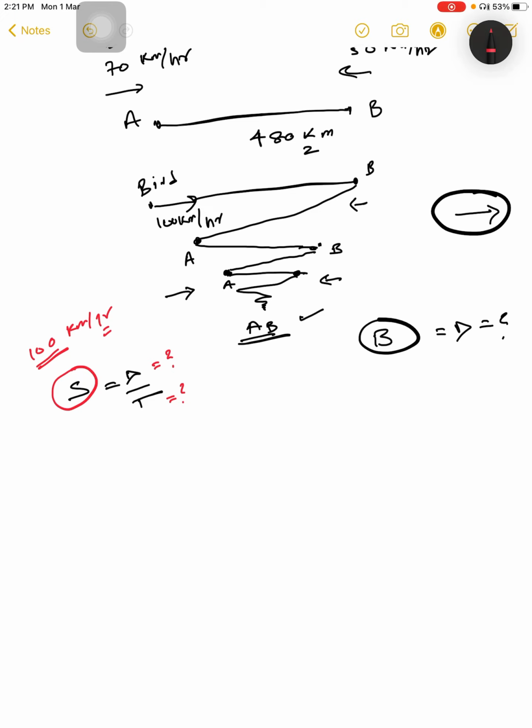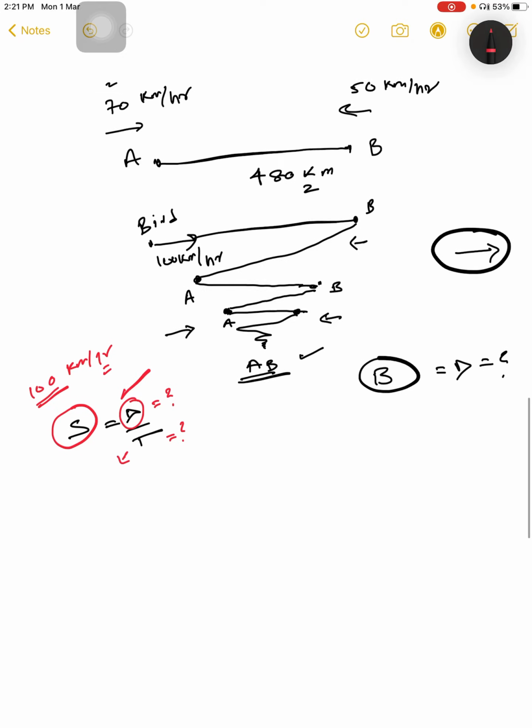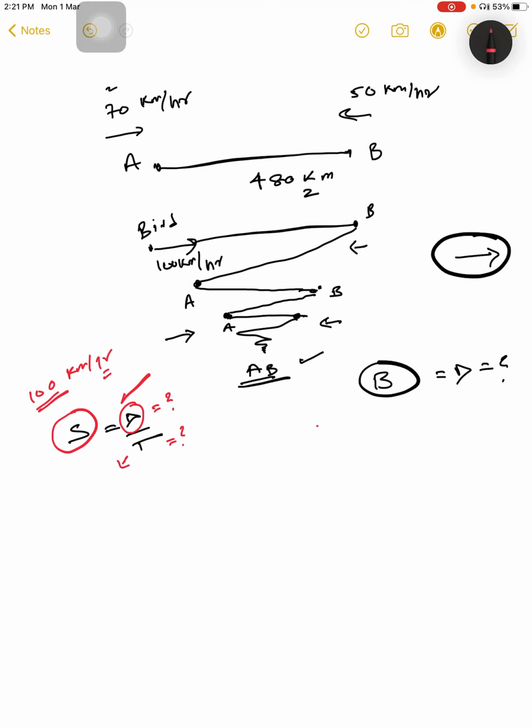If we are somehow able to find this time, we are able to find the distance. It is also mentioned in the question that the time of collision is equal to the time for which the bird flies. So here we use the relative speed concept.